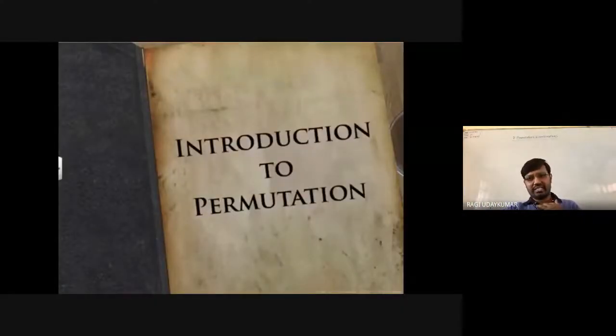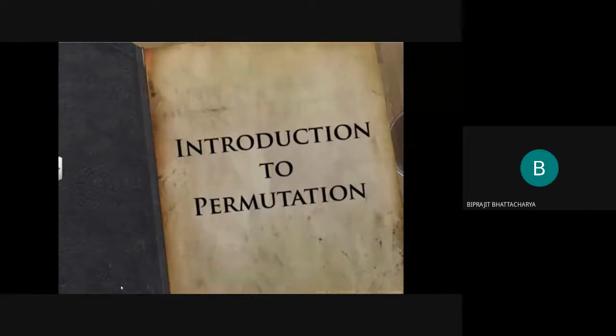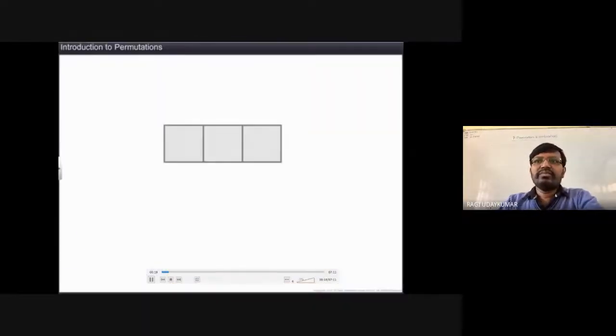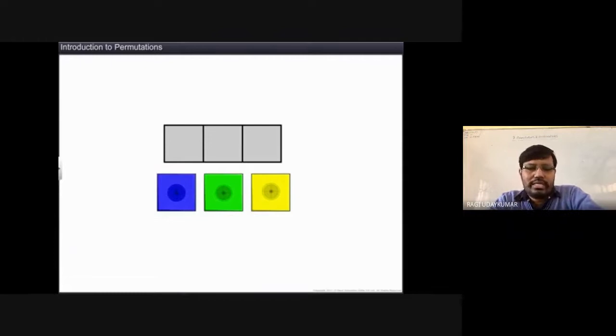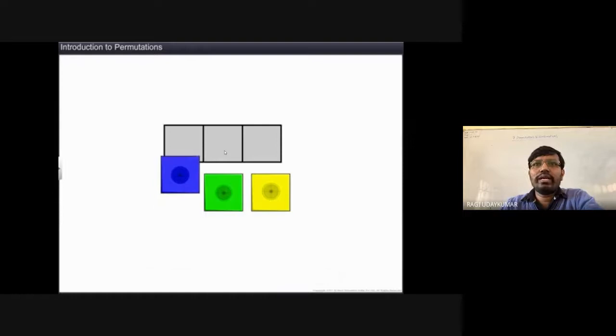Is it visible to you? Introduction to the permutations. Yes, sir. So here you see that 3 different colors are there. Till now, whatever we did, it was arrangement only. We arranged the things, we arranged the numbers also. Here, if you want to arrange these 3 different colors in 3 different boxes, how many different ways can you do it? That arrangement is only called a permutation.